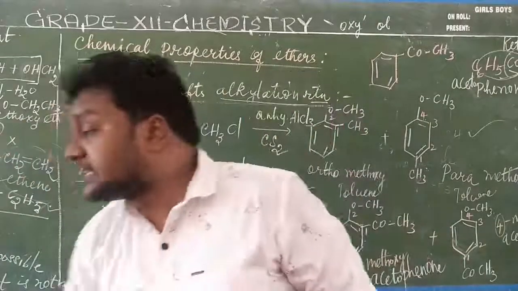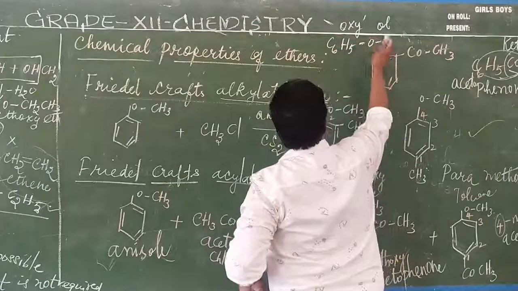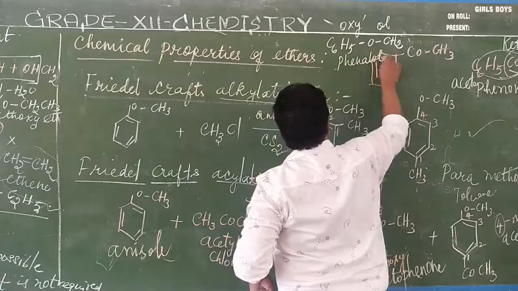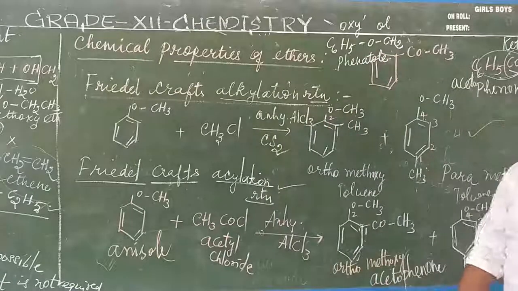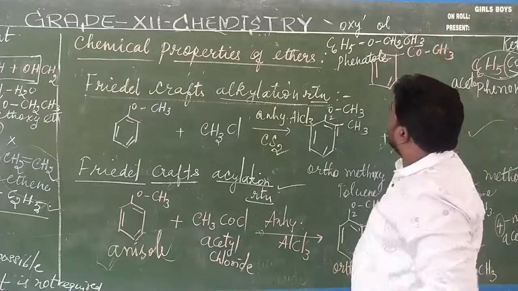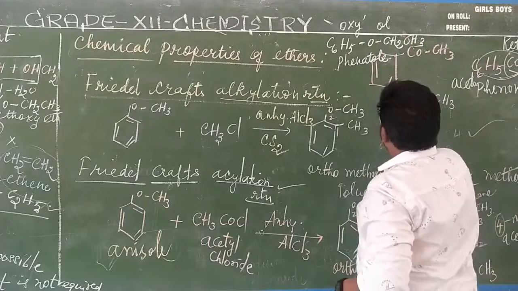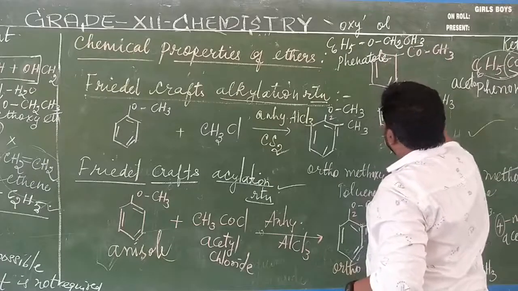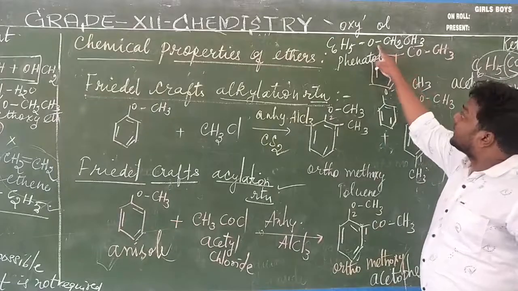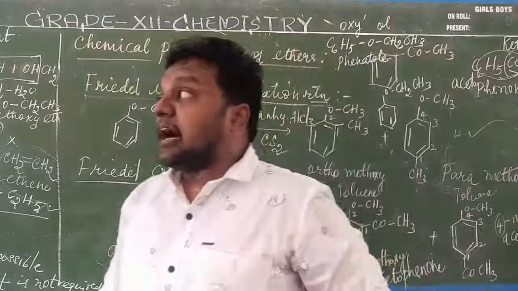So another: C6H5 bond O bond CH2CH3, this is called phenetole. If I have a benzene ring with OCH3, it is anisole; with OCH2CH3, this is called phenetole. Remember this, because phenetole has also been asked in the exams.